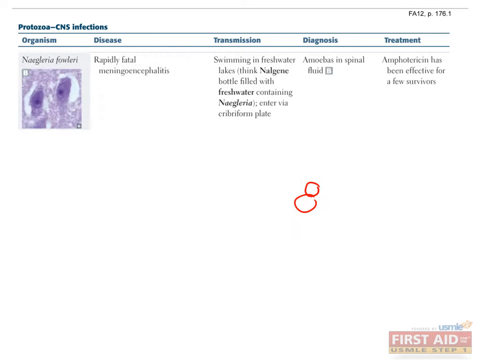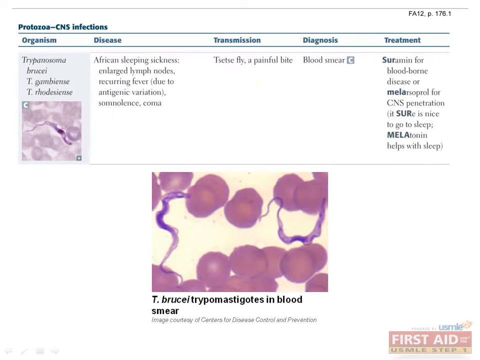Naegleria fowleri causes a fatal meningoencephalitis in patients who have been swimming in freshwater lakes. The protozoan enters the nose, penetrates the cribriform plate, and enters into the brain. There is no treatment for this devastating infection, but the literature shows that amphotericin has been effective in a few survivors.